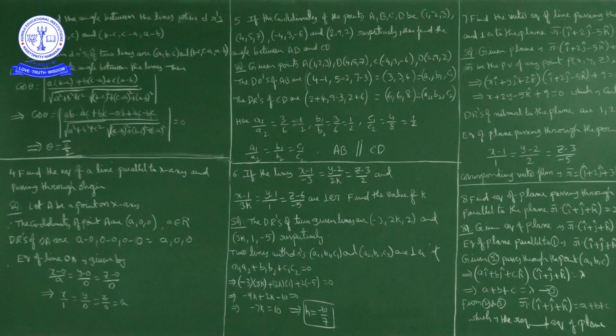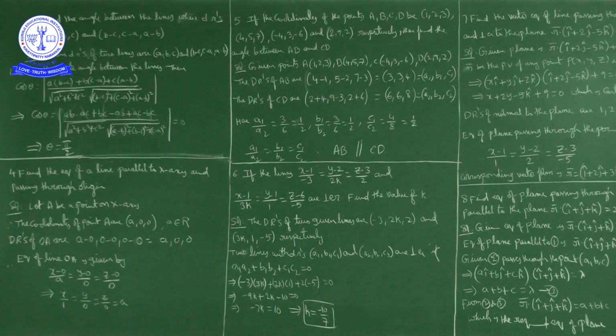So cos theta is equal to modulus of, if we multiply inside, AB minus AC plus BC minus AB plus AC minus BC. AB minus AB cancels, minus AC plus AC cancels, plus BC minus BC cancels. So the numerator is 0. As the numerator is 0, cos theta is equal to 0. Cos theta is equal to 0 means theta is equal to pi by 2. Theta is pi by 2 means these two lines are perpendicular to each other. Okay. Next question.